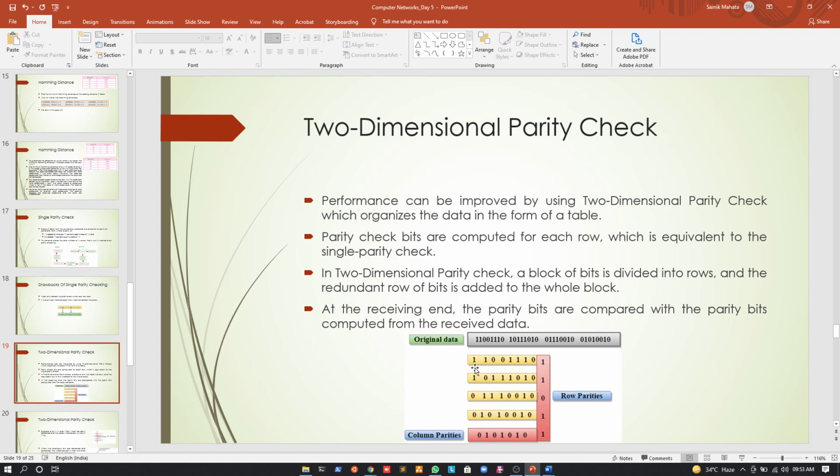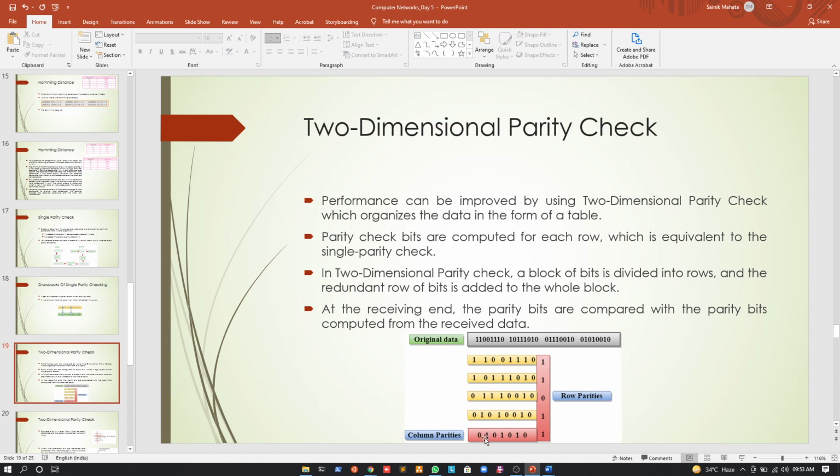For the first row, the number of ones is odd, so we are adding the parity bit of 1. In the second case also, the number of ones is 1, 2, 3, 4, 5, which is an odd number, so we are adding 1. Similarly for the third row, the number of ones is 4, an even number, so we are adding a 0. And for the last row of data, the number of ones is odd, so we are adding 1.